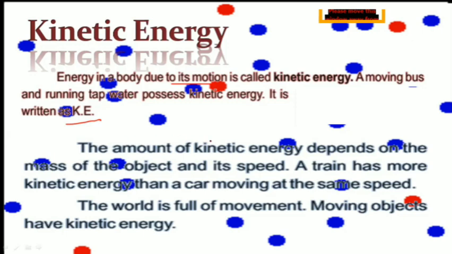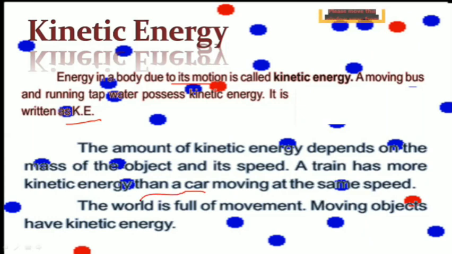Actually, kinetic energy depends on the mass of the object, how much matter is in it, or you can say the weight, and its speed. So a train has more kinetic energy than a car.